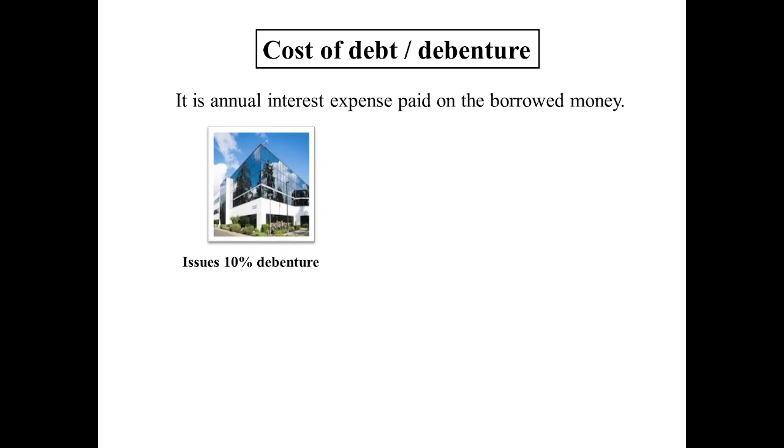This is a very big company, they want to raise capital, and they plan to issue this 10% debenture in the market. This 10% debenture means that if someone gives them rupees 100 for 1 unit, they fix the price of 1 unit as rupees 100. If someone is willing to give them money, they will give them 1 unit of the bond.